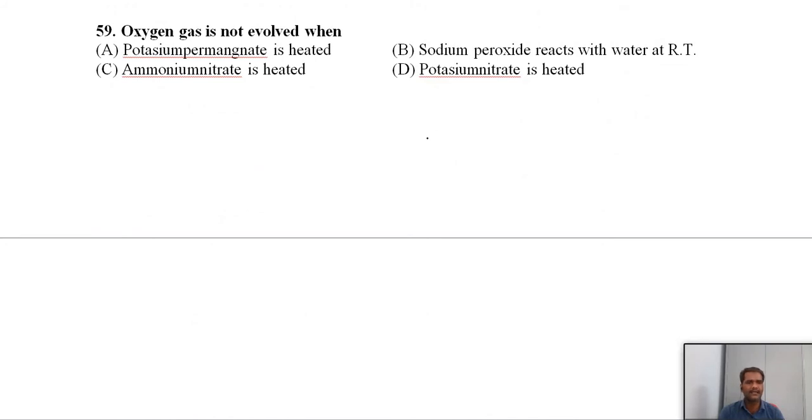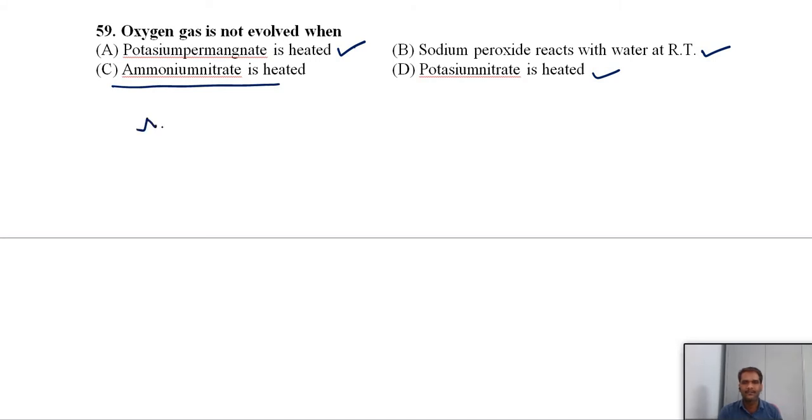Generally, a gas which cannot react with H2SO4 can be dried here. Next, which one does not evolve oxygen gas? This is a kind of preparation of oxygen. Potassium permanganate, we know that salts can produce oxygen when they undergo decomposition, and mostly potassium permanganate can give oxygen. Sodium peroxide also can give oxygen, potassium nitrate also can give. But ammonium nitrate cannot give.